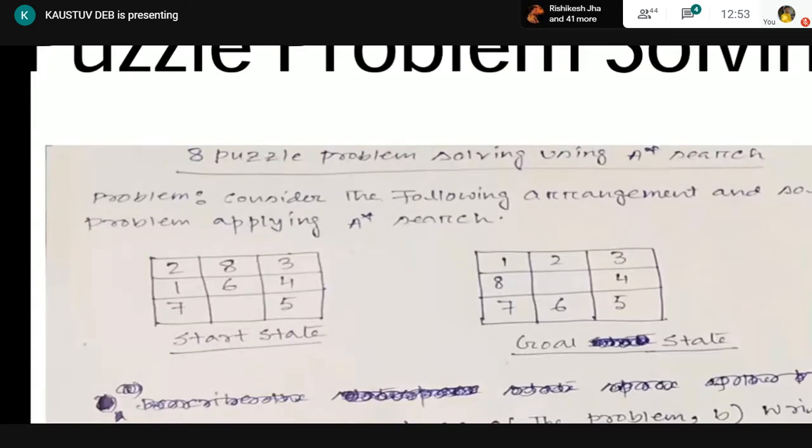So the heuristic function gives us the minimum movement. It is not going to overestimate the actual cost. The heuristic cannot be greater than the actual cost. We are taking the minimum cost.